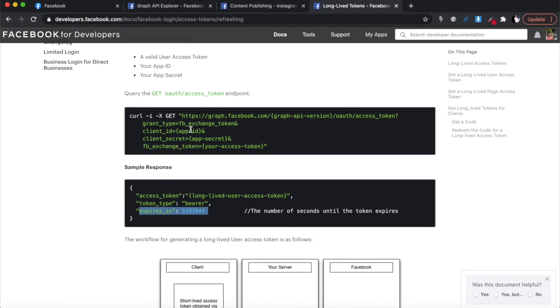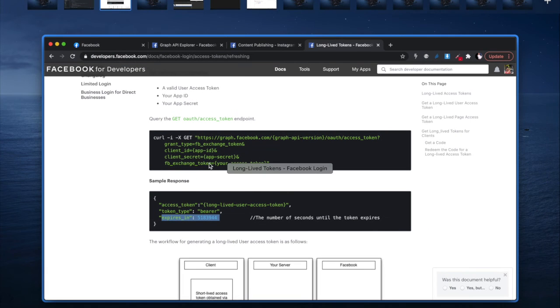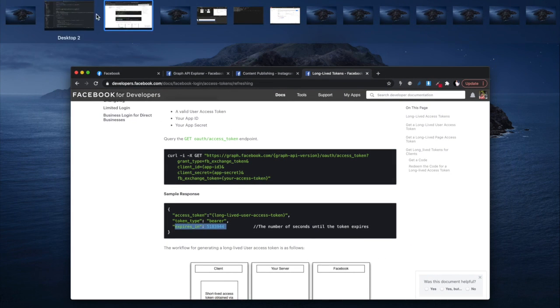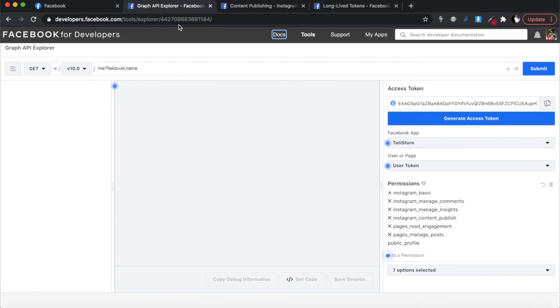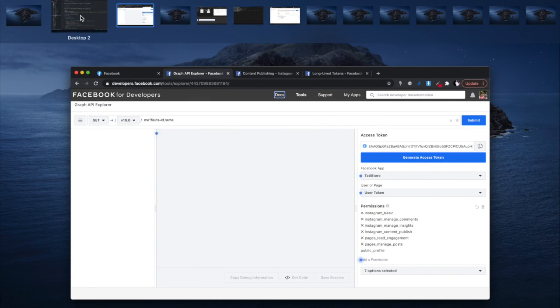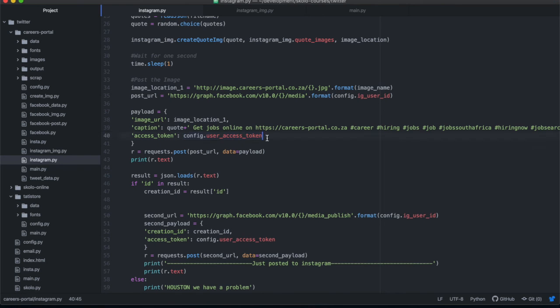You can check this number of seconds, and then code it into your Python programming to rerun this function and get a new one every 60 days, because all you need is a short-lived token to get the long-lived one. But I don't know how you'd get the short-lived one inside of your code. So either way, I think Facebook wants you to come back here and get a short-lived token, so you can exchange it for the long-lived one in 60 days. So basically that's the access token that you're going to put inside of your code.